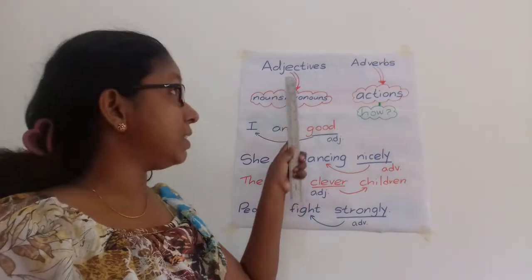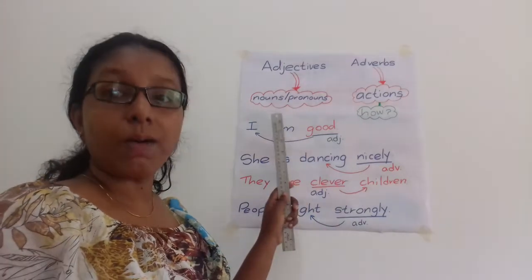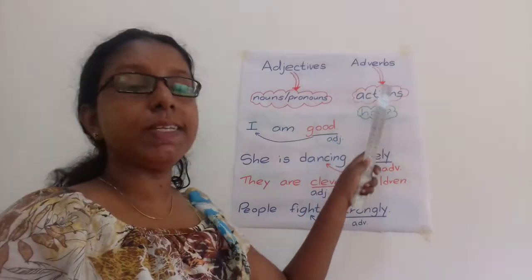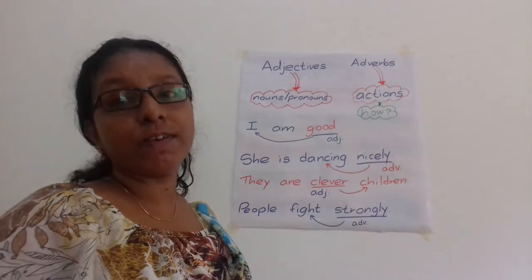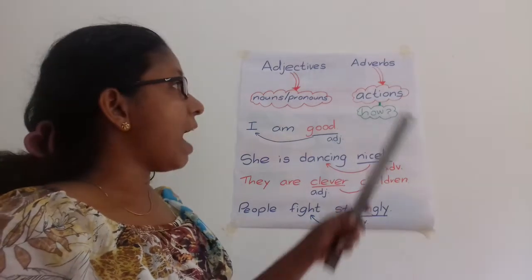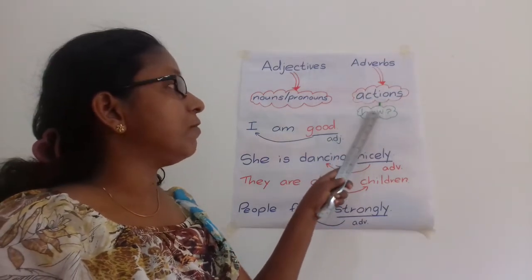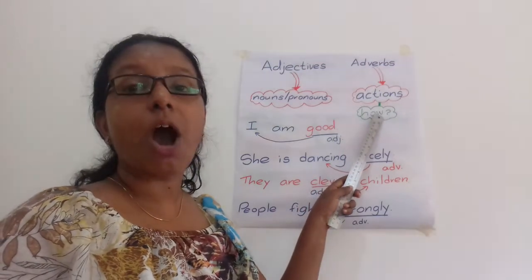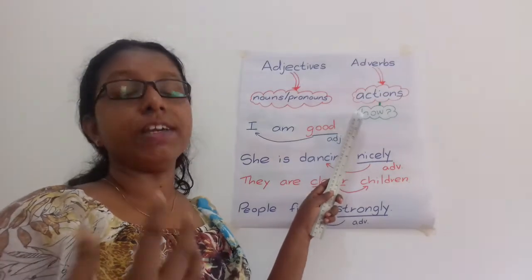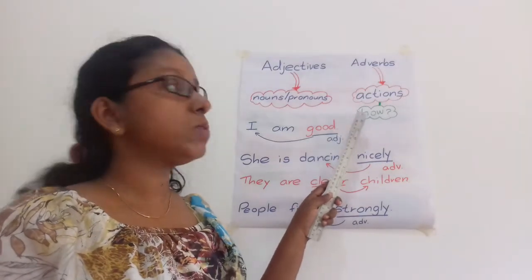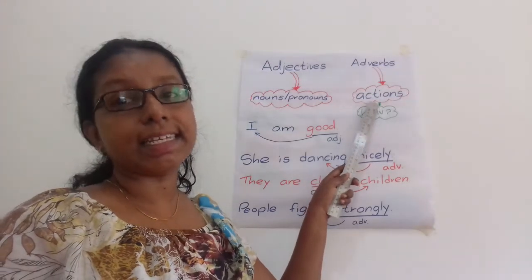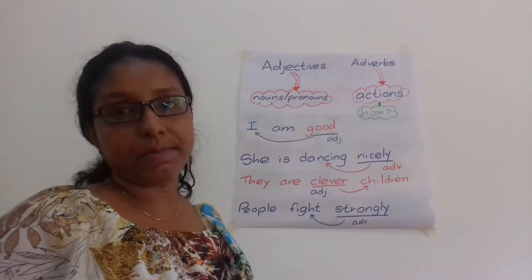We use adverbs to describe the actions of sentences. Actions means if we ask a question like how we do actions, how we go, how we write, how we eat. So we can describe actions in the sentences using adverbs.